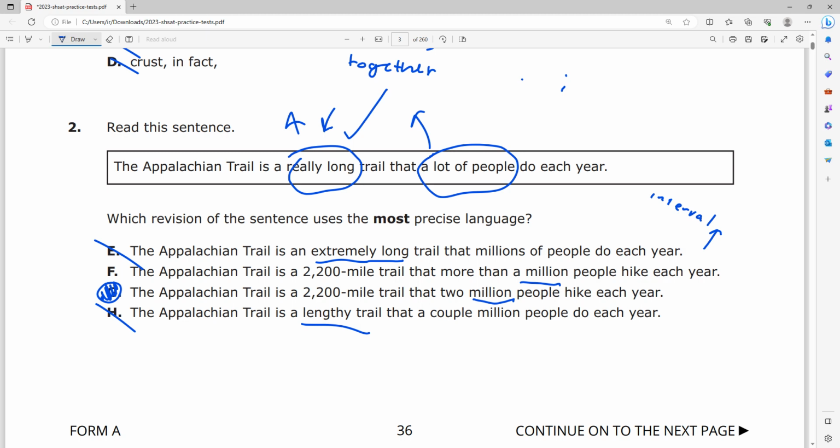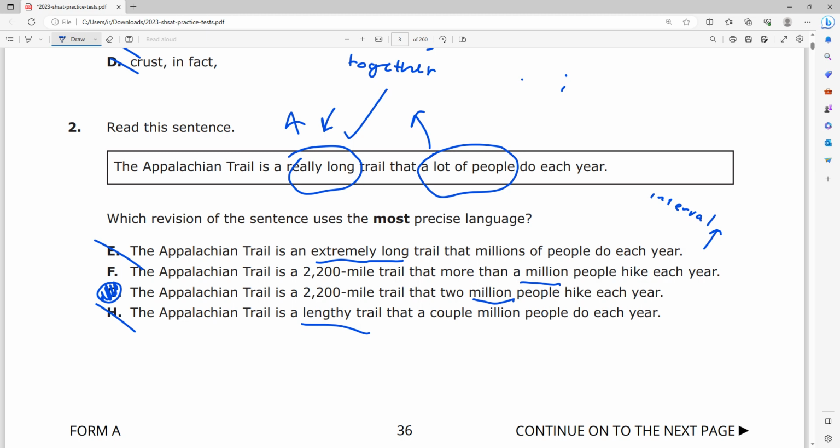It's not telling me, oh yeah, more than 1 million people hike it each year, right? A lot. More than 1 million, right? That could be 2 million, 3 million, 4 million, 5 million, 6 million, 10 million. It can keep on going until infinity, right? That doesn't tell me a lot.